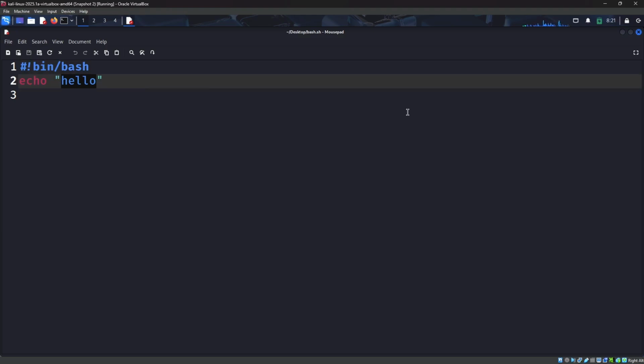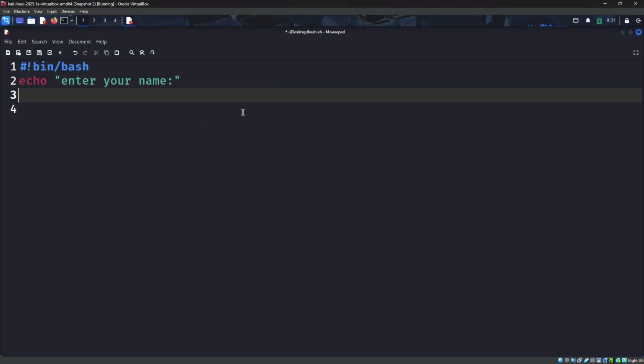Not only that, we can do a lot of things with bash. I'm not going to talk deeper about the programming side, but I will give you some introduction. You can put something called echo, like echo enter your name, and you can also enter read name.